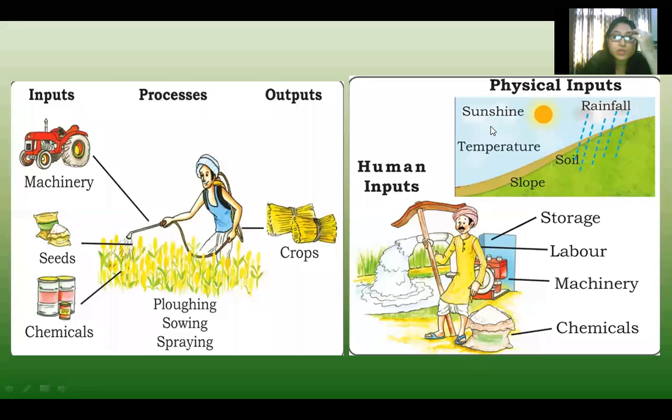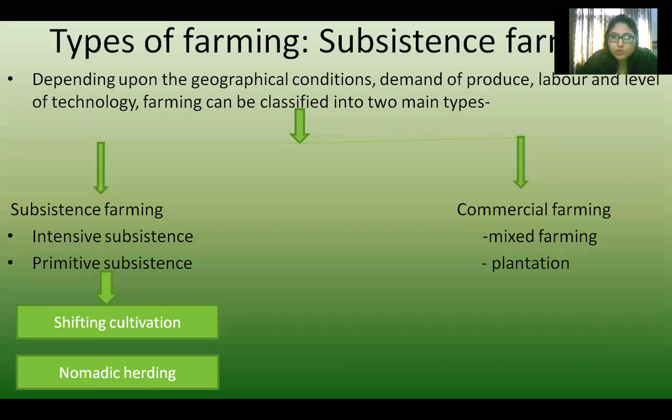Environment also plays a major role, because every crop requires a certain specific type of temperature and soil. Human inputs are also there. What the human is doing in the agriculture process, what all his part is there: storage, labor, machinery, and chemicals. Clear? So this was agriculture as a system.